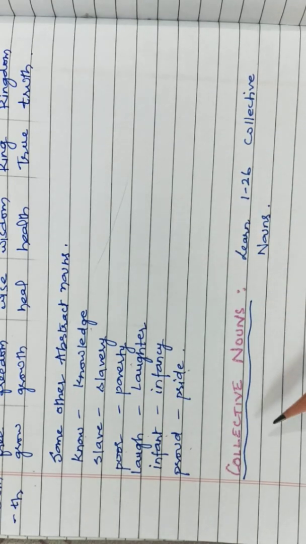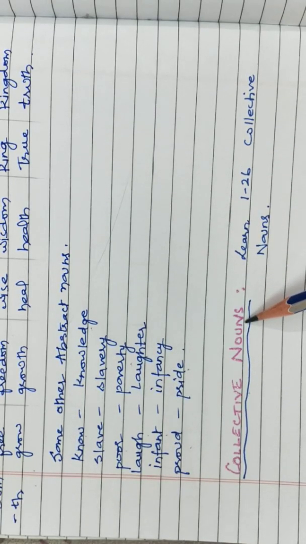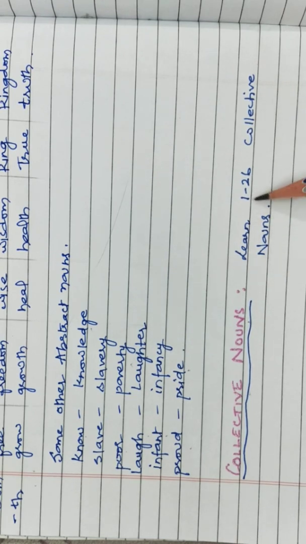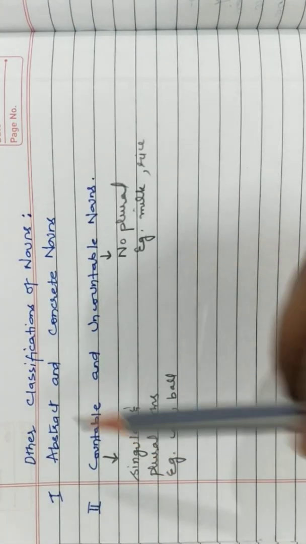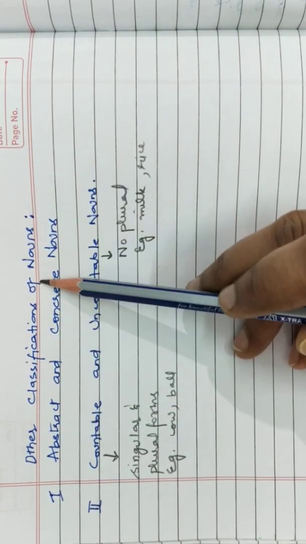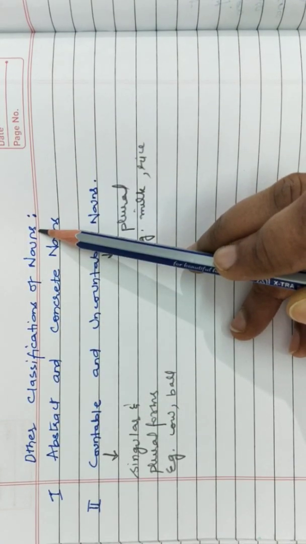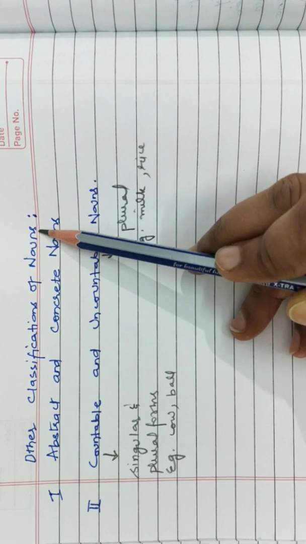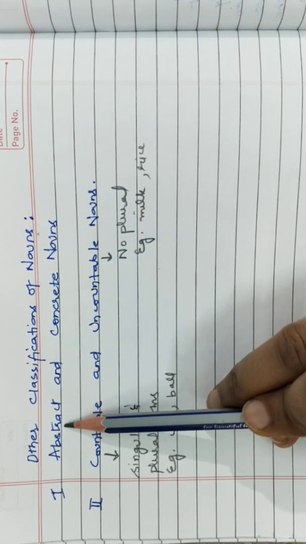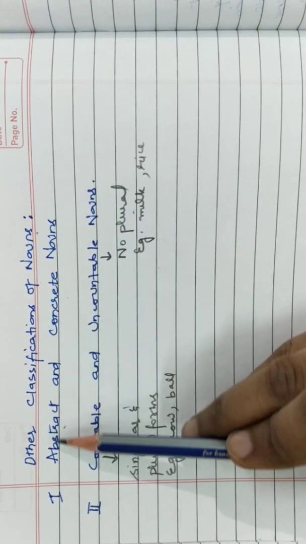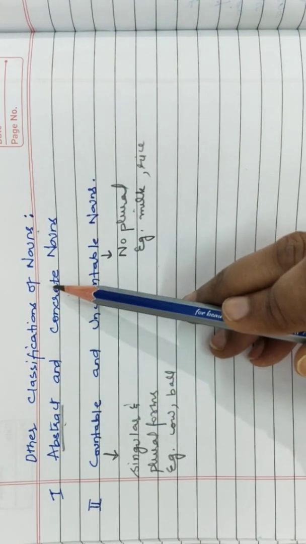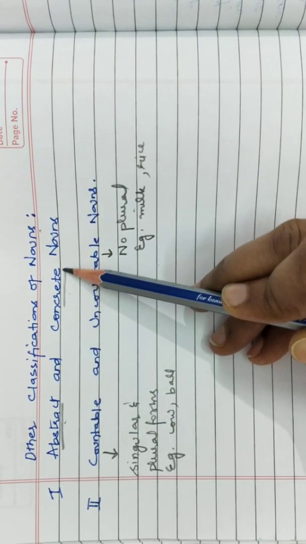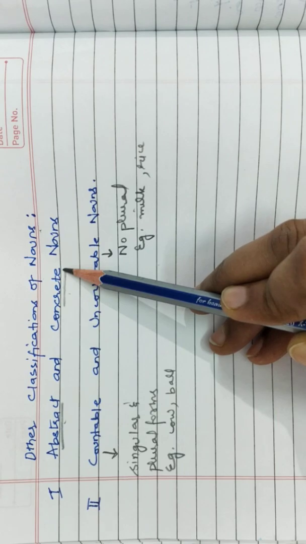So the next topic will be collective nouns, which you will learn because they are names of particular groups. 1 to 26 you will be learning from your book. Now see the next topic of our chapter, other classifications of noun. One classification we had seen, in which we had divided noun into 4 parts. Another classification is abstract and concrete. Abstract is something which we cannot touch, hear or see. Other than those are concrete nouns which we can touch, hear and see.